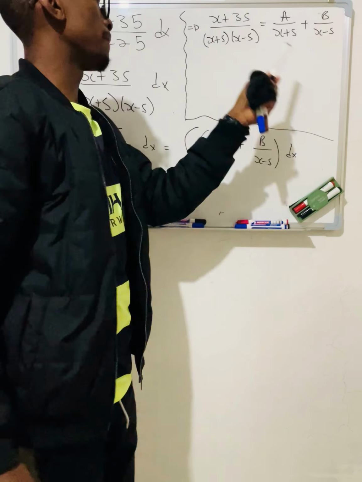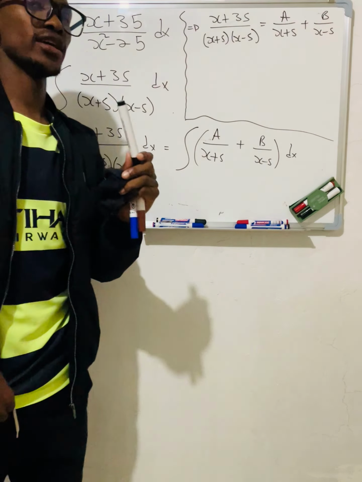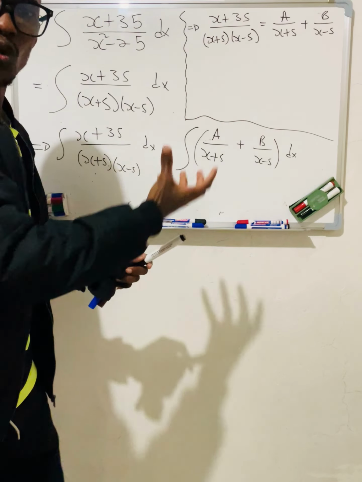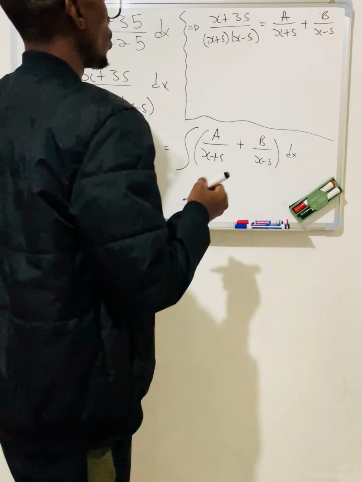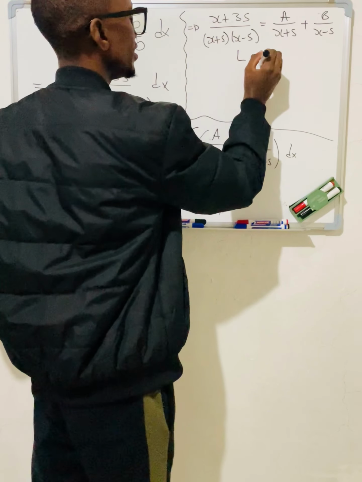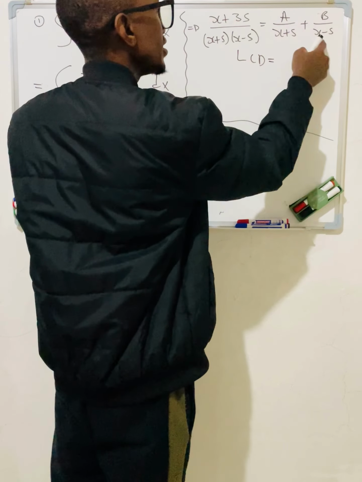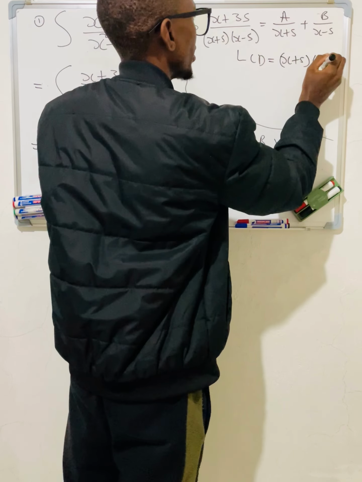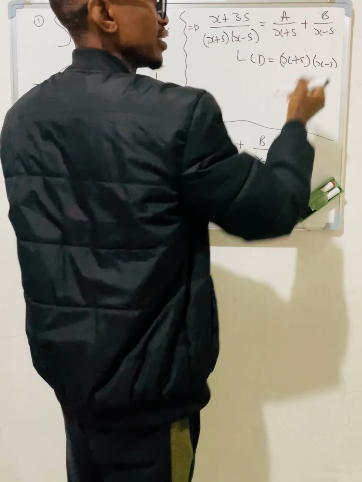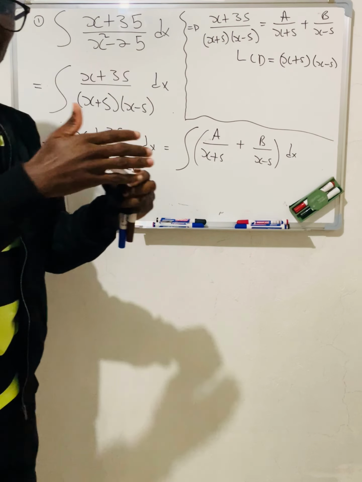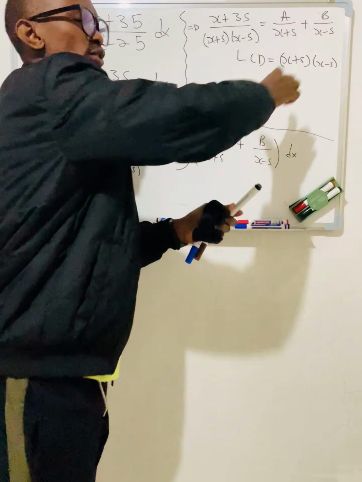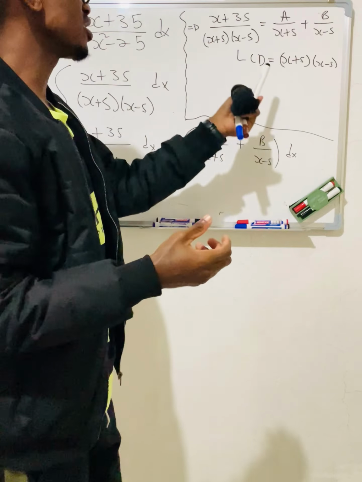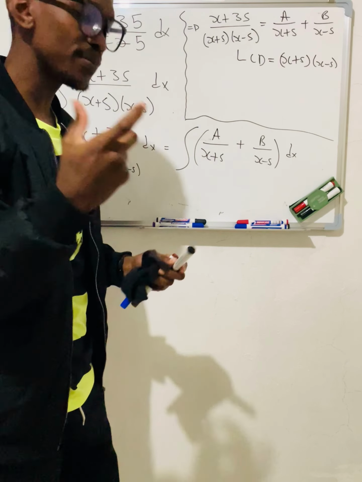We need to reduce this fraction. We need to pull it down. Let's apply the force of gravity. Come down. So what happens here? We need to find what you call the LCD. Basically it's just the denominators here: your x plus 5 into your x minus 5. Your LCD is basically the product of your denominators, guys. It's the one that you're going to use to multiply on each and every fraction. So please keep this in mind.